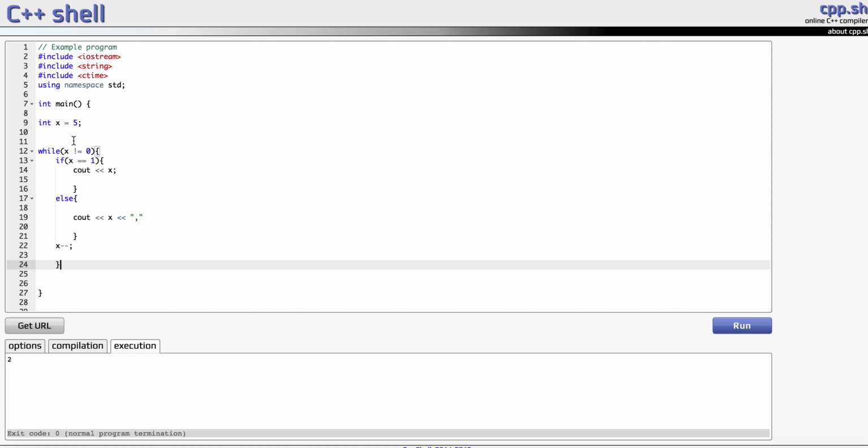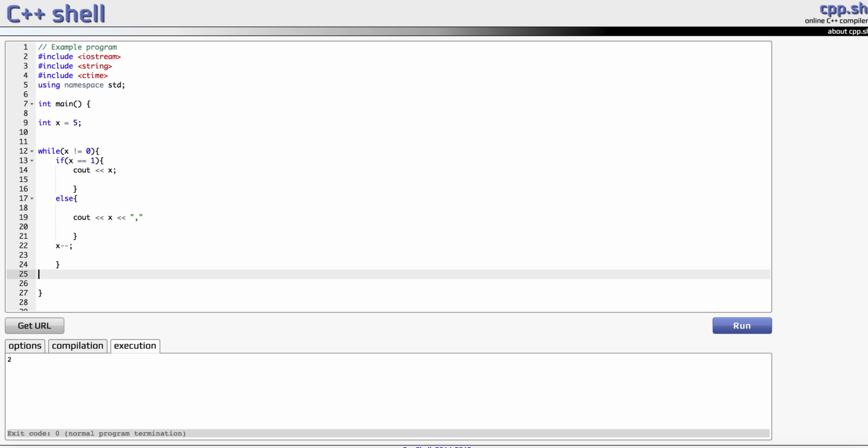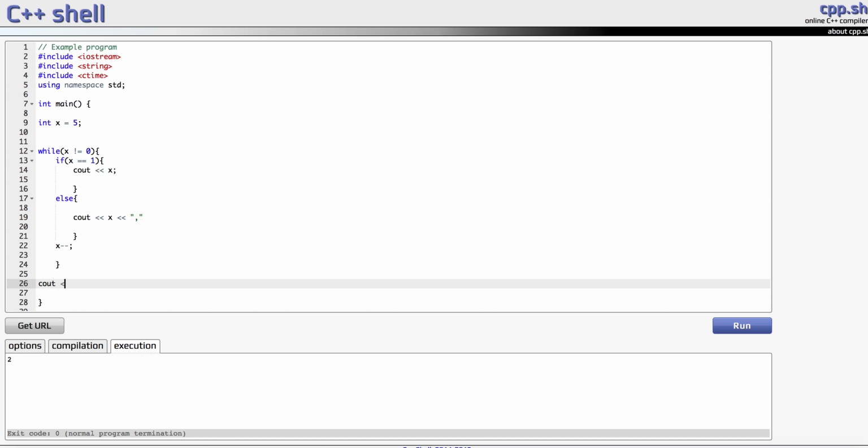So we're going to go 5, then it's going to decrement to 4, then to 3, then to 2, and then to 1. Once the value reaches 1, we get here and decrement it, and at this point it's going to be equal to 0. When it comes back to the top of this loop, this statement only runs if x is not equal to 0, but x will be equal to 0. So this loop is no longer going to run, and once we're outside of that loop, we can print out liftoff.